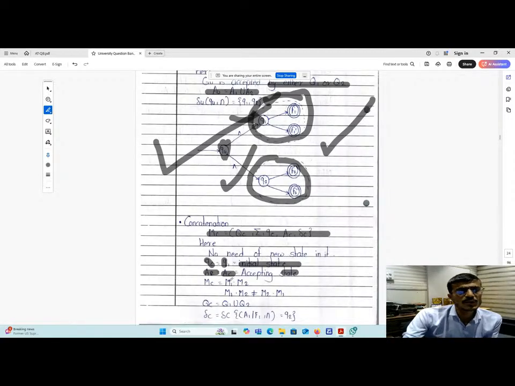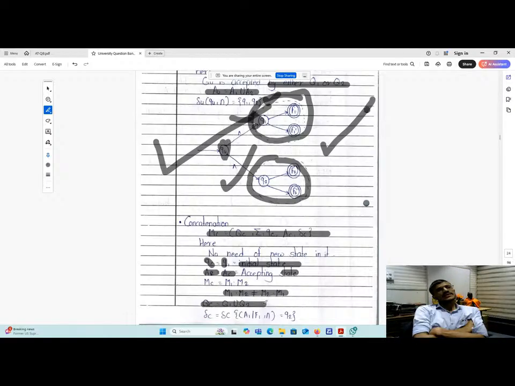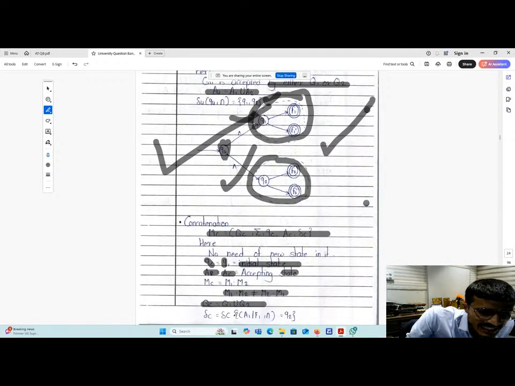Then what is the MC? MC is equals to M1 concatenate M2. Means initially you will read the first finite state automata, then you will read the second finite state automata. It means that M1 concatenate M2 is not the same as M2 concatenate M1. They have different meanings. Fine. So QC is equals to Q1 union Q2. Whatever states are present in the first and second finite state automata, we have to combine them together. And delta C of F1 comma null is equals to Q2. And that is the result.